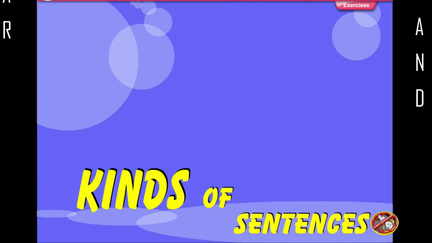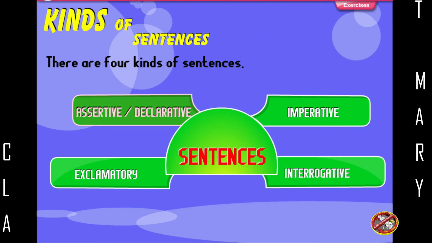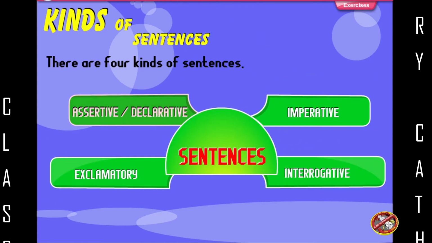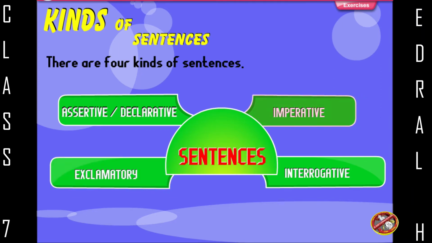Kinds of sentences. There are 4 kinds of sentences: assertive or declarative, exclamatory, imperative, interrogative.